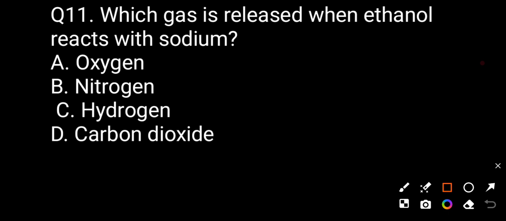Now question number 11. Which gas is released when ethanol reacts with sodium? Option A oxygen, option B nitrogen, option C hydrogen, option D carbon dioxide. The correct answer will be hydrogen gas. Repeat the question. Which gas is released when ethanol reacts with sodium? The released gas will be hydrogen gas.